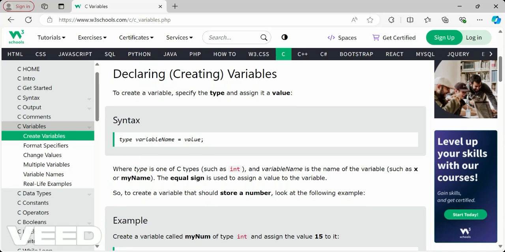Value is what data we are going to store. Type is one of the C types, such as int, float, or char. Variable is the name of the variable, such as x, y, or any name, like my name, your name, car name.